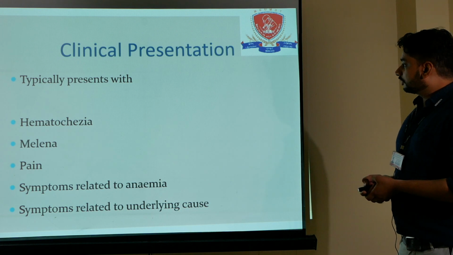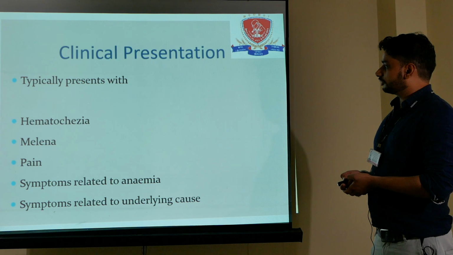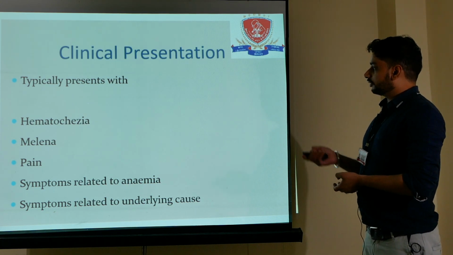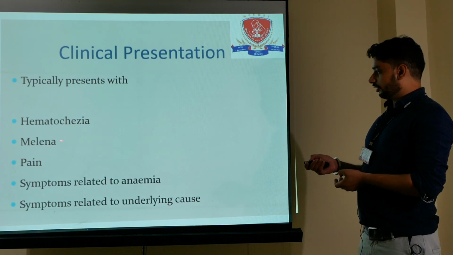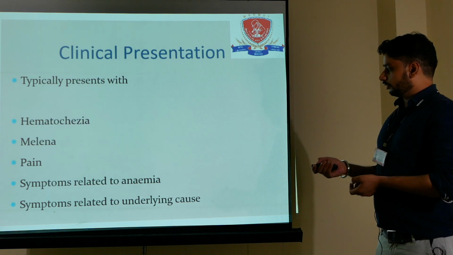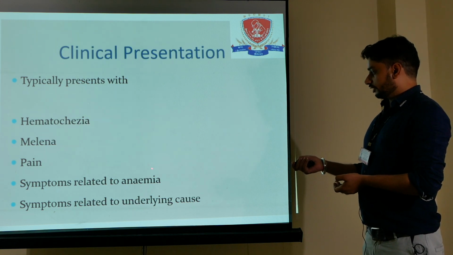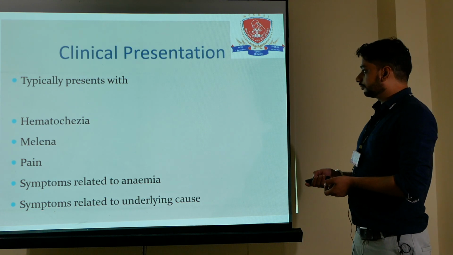The clinical presentation in a lower GI bleeding patient, whenever a patient presents in casualty or in the OPD, is typically hematochezia, melena, abdominal pain or perrectal pain, symptoms related to anemia like pallor or weakness, then symptoms related to the underlying cause.